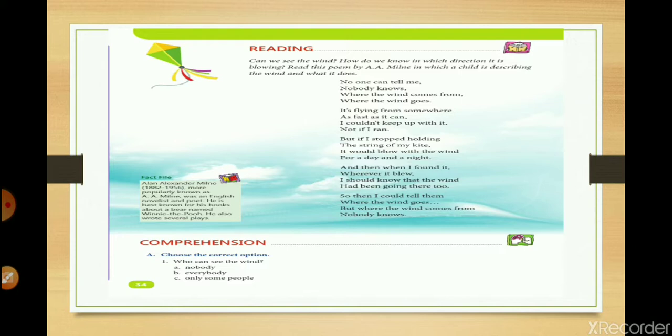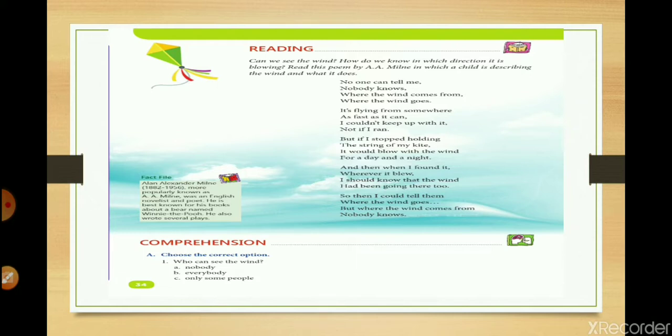So then I could tell them where the wind goes. And he says, then I will come to know, okay, this is the direction, this is the path that the wind has taken, and I can tell everybody. But where the wind comes from, nobody knows. But still there is one mystery. We have not solved this problem. And what was that problem? That still he doesn't know from where the wind is coming.